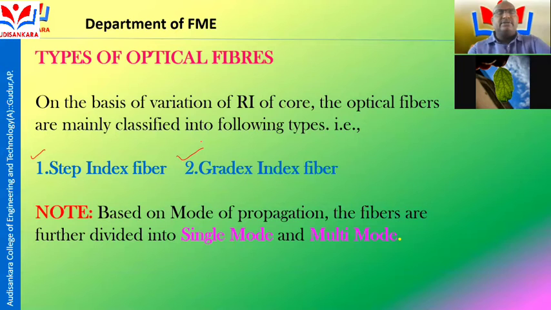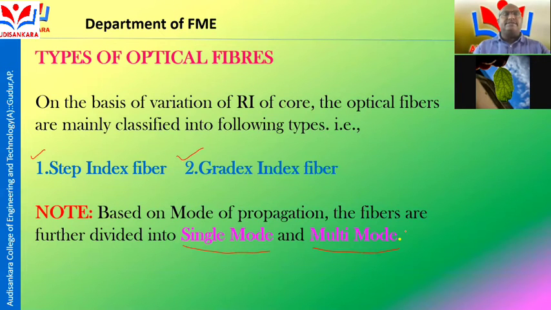Based on the mode of propagation, the fibers are divided into single mode step index fiber and multi-mode step index fiber. So types of optical fibers are basically two types, step index and gradient index fiber, and step index fiber, based on the propagation, is divided into single mode and multi-mode optical fibers.